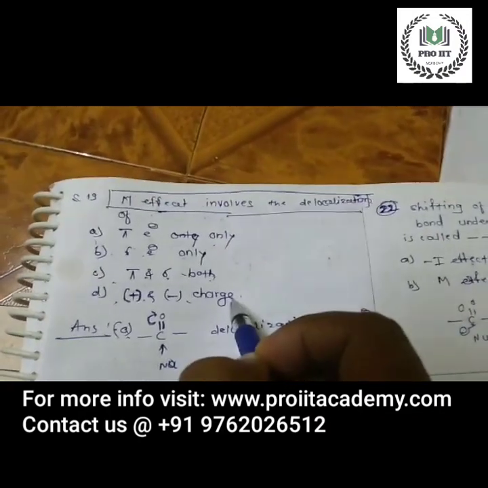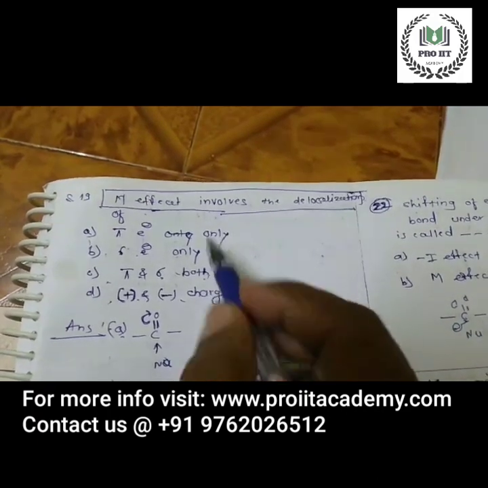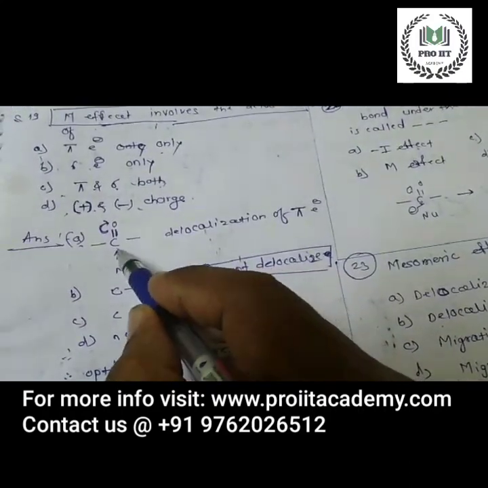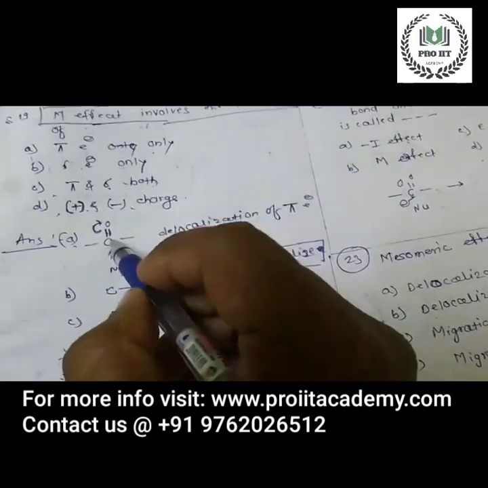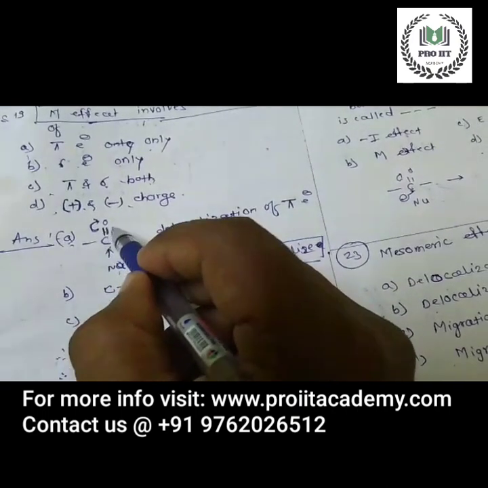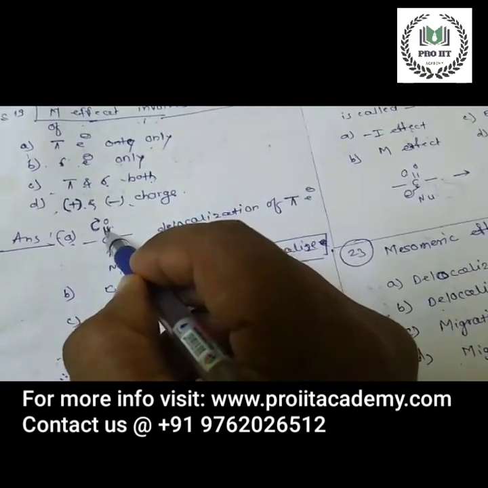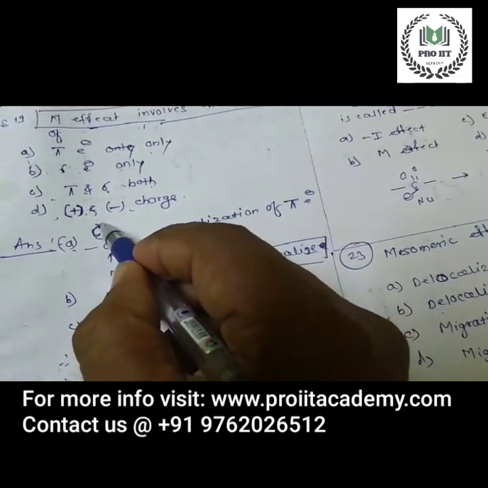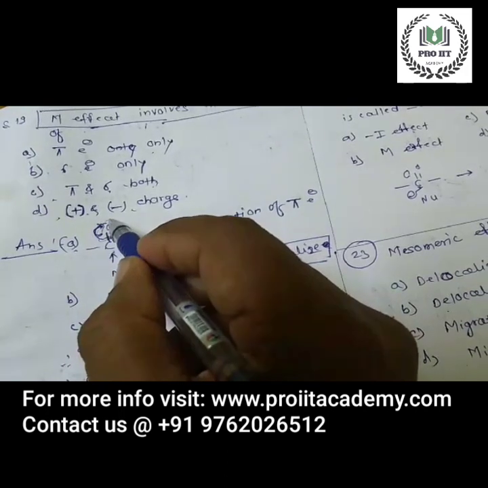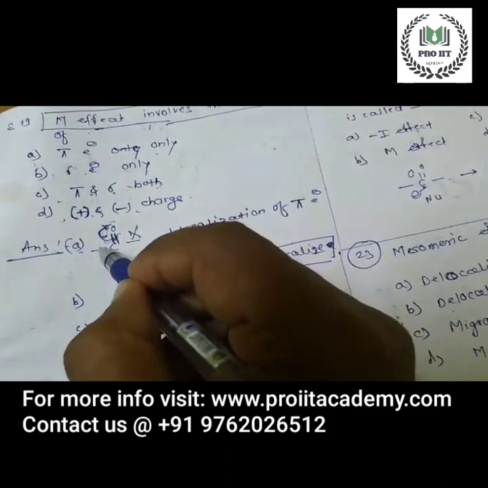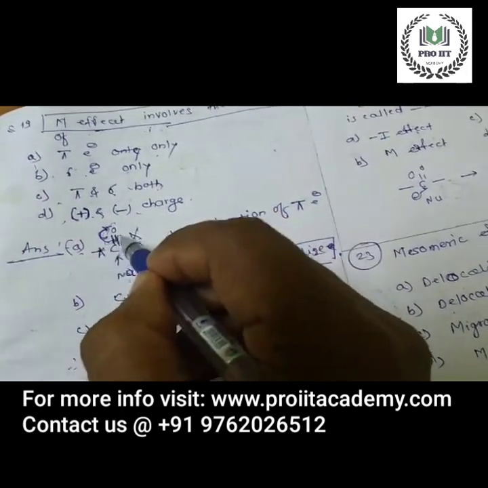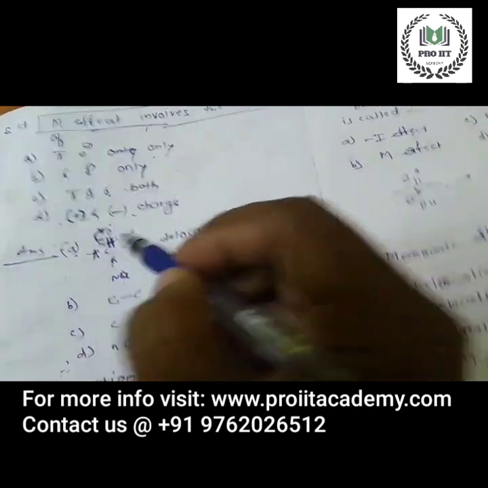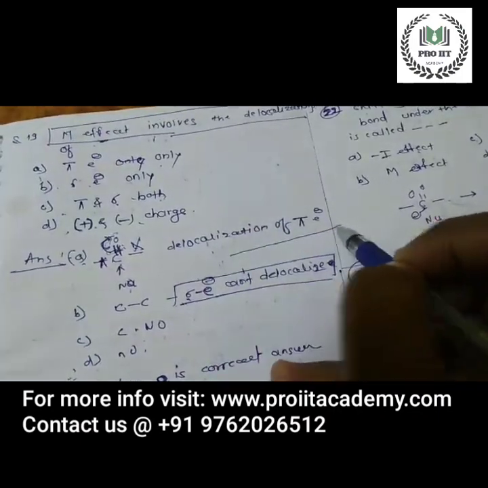To answer this question, we should know what the mesomeric effect is. Look here. When a nucleophile attacks the carbonyl carbon, one bond is a sigma bond and the other is a pi bond. The pi electrons shift onto the oxygen. Delocalization of pi electrons takes place, but sigma electrons do not. Between the two bonds, one is pi and one is sigma, so delocalization of pi electrons is possible.